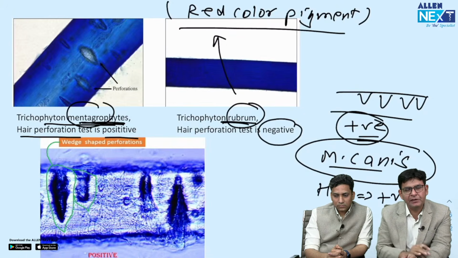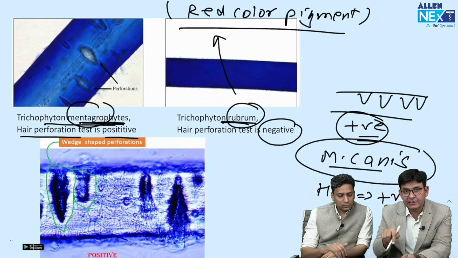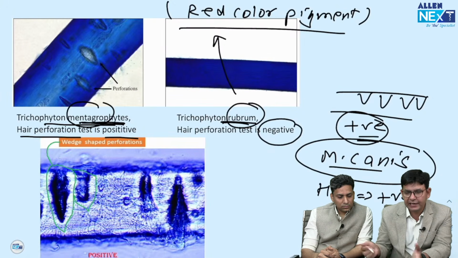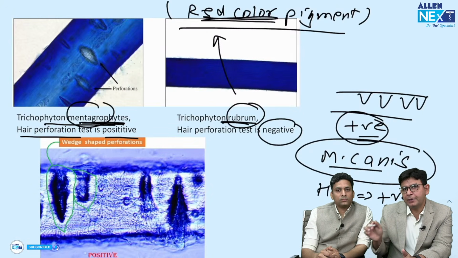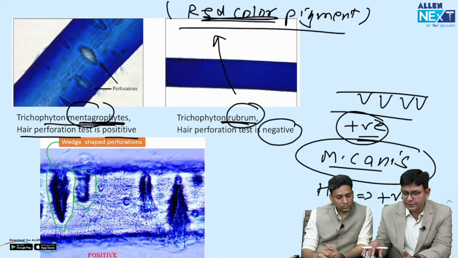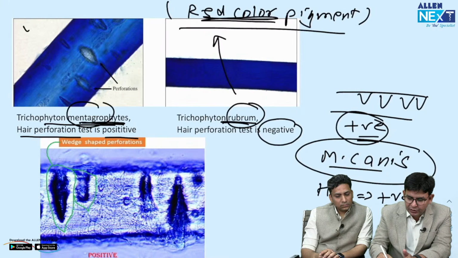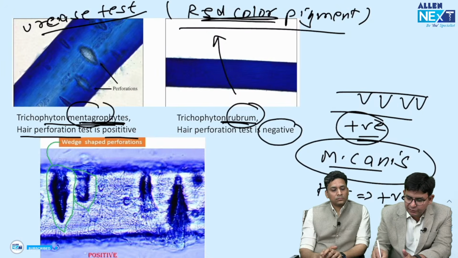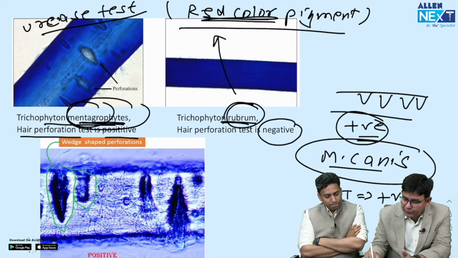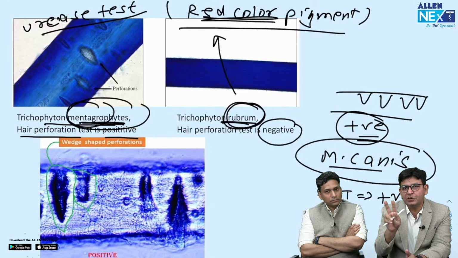So rubrum is having this red color pigment, and it has already come in INICET like this, and they can arrange it with the clinical features and ask. So mentagrophytes and canis are hair perforation test positive. Rubrum is hair perforation test negative, and this particular one is also having red color pigment. Okay, so this is the importance of the hair perforation test, and it can come in the exam. Another important test, which I have already told you, is the urease test. Urease test is positive in mentagrophytes, and it is negative in rubrum. So basically two tests to differentiate between them.